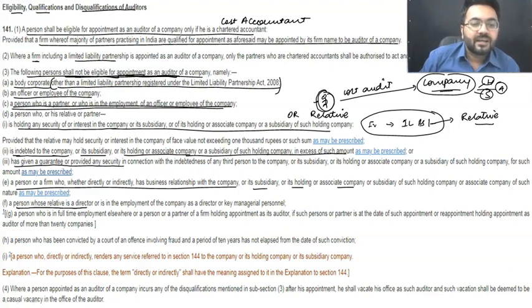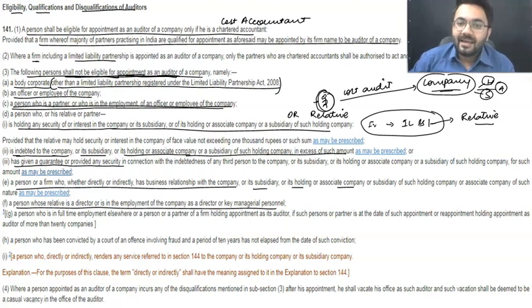A person whose relative is a director in the company or KMP, then again, if your relative or any person is a director or relative in the company, or he is there as a director or KMP, then you will not be allowed to conduct the cost audit for that company itself.